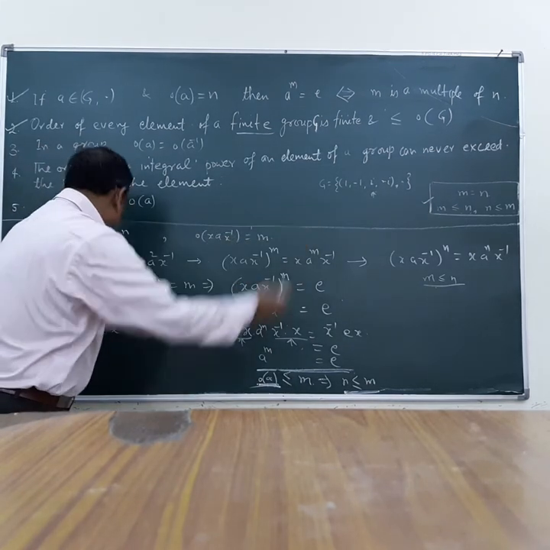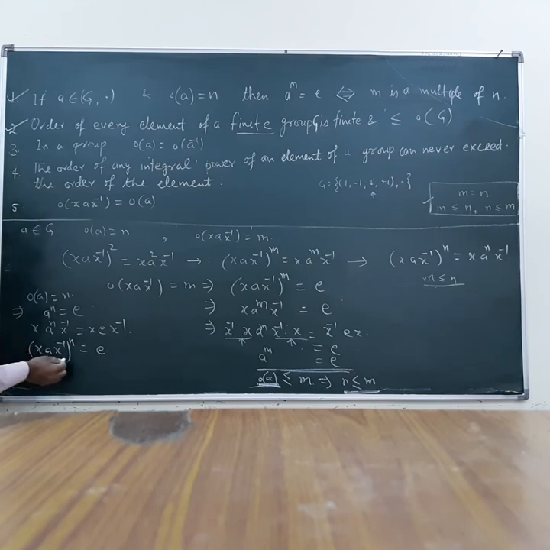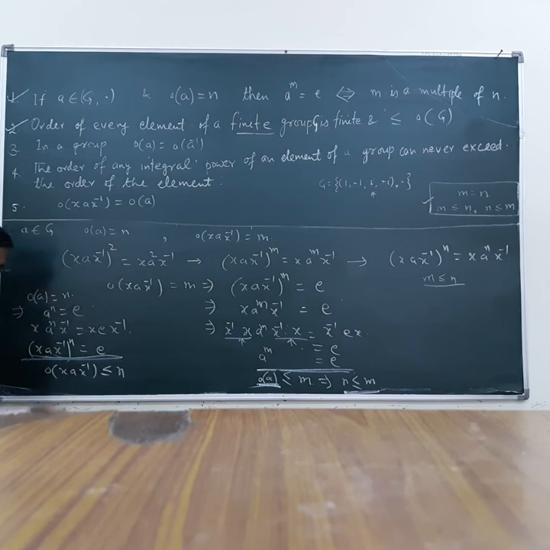Using this result, that result, I can write this is equal to identity, which means from this result I can say order of x a x inverse is less than or equal to n, but we supposed that order of x a x inverse is m, so m is less than or equal to n.